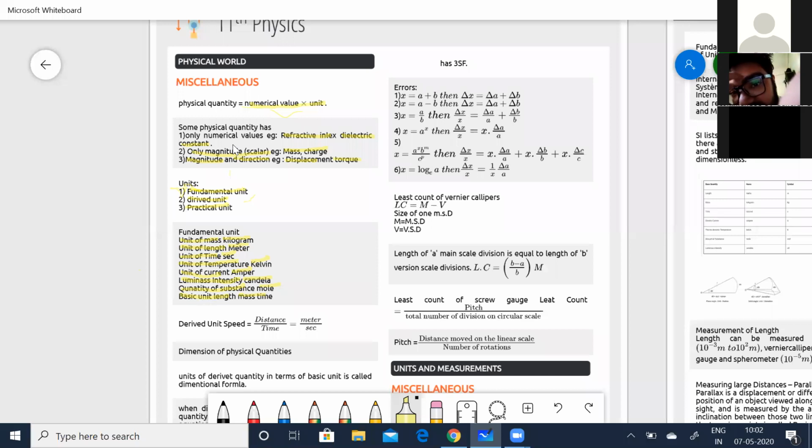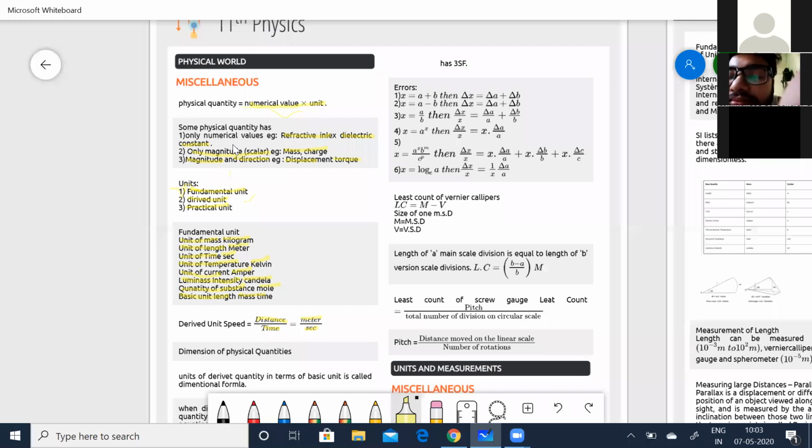Certain quantities can be derived from the fundamental units. You call them derived units. For example, speed is distance by time. For distance, the SI unit is meters, and for time it is seconds. So meters per second, which you write as ms to the power of -1.